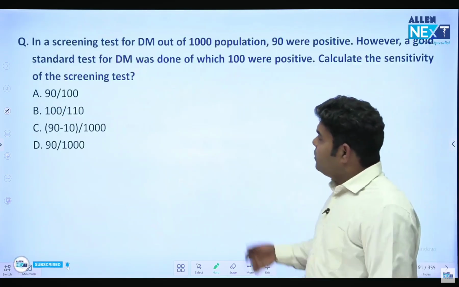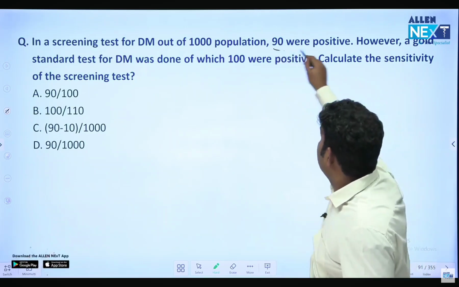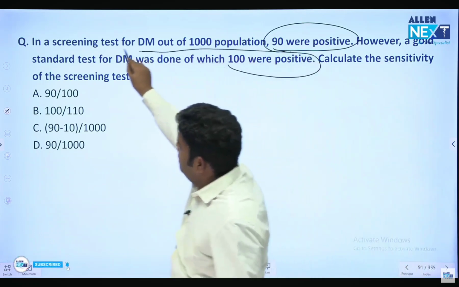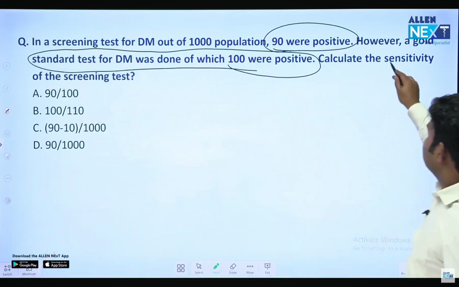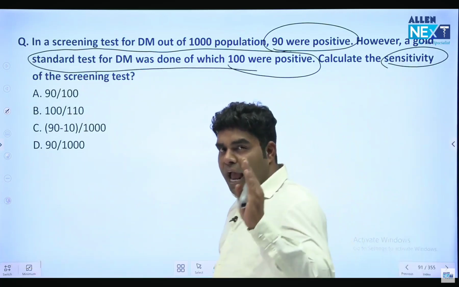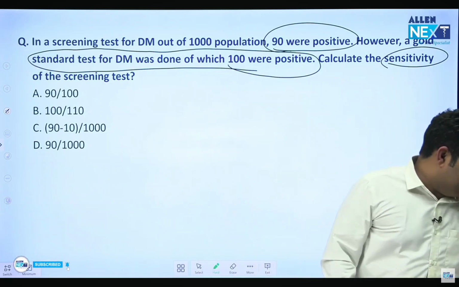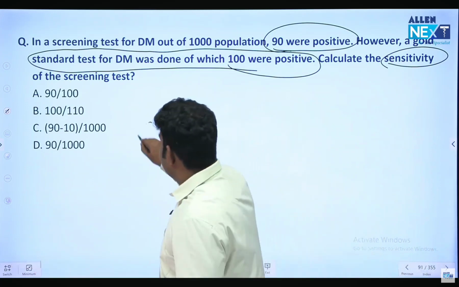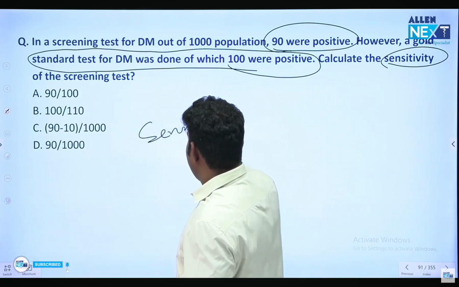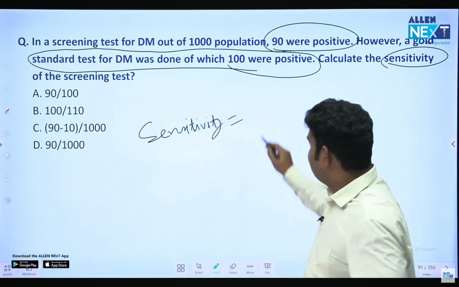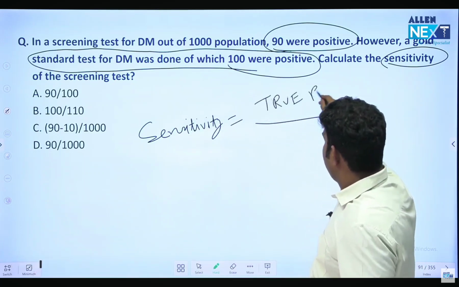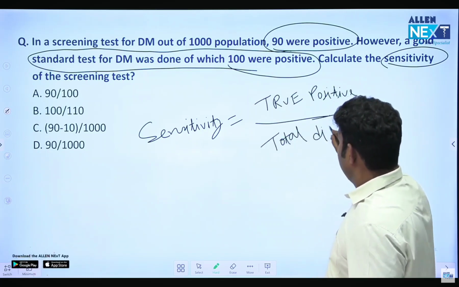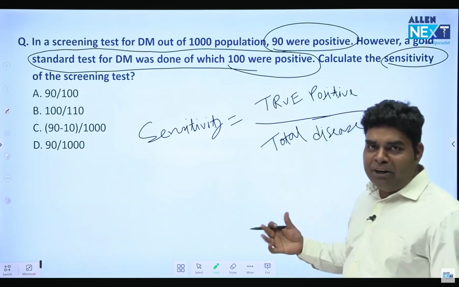Next question. In a screening test for diabetes mellitus, out of 1000 population, 90 were positive. However, a gold standard said that 100 were positive. So, what is the sensitivity of the screening test? Try to answer it. I am waiting for your reply. What is the answer? See, the definition of sensitivity: sensitivity means true positive out of total disease. Out of all the people who were sick, how many were correctly caught: true positive by total disease.